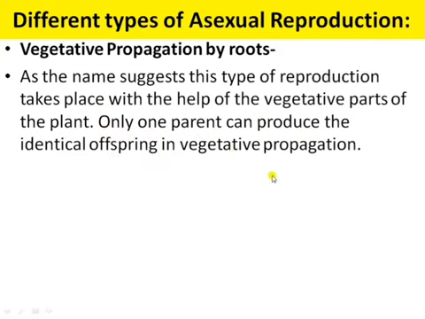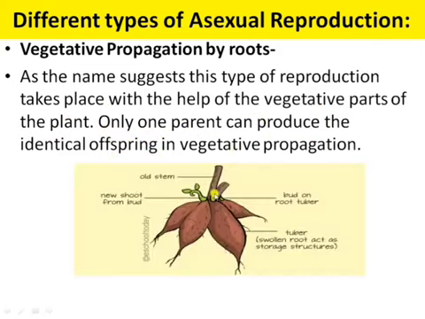So in vegetative propagation by root, in some plants the roots are modified to store food. This is a picture of a sweet potato. Here the roots are modified to store food, as in the sweet potato. Such roots have buds on them. These buds on the roots of the plant can grow to produce a new sweet potato plant. So from one root of the sweet potato, many plants can be reproduced. This is vegetative propagation by roots.